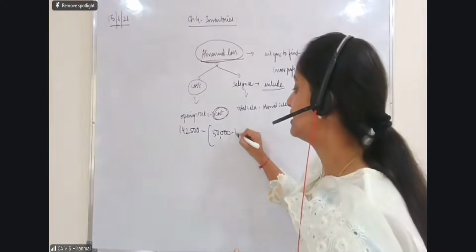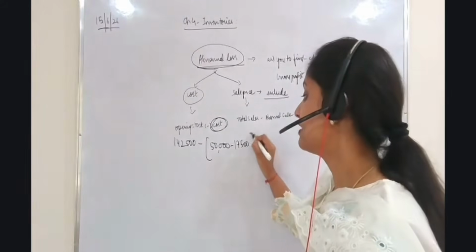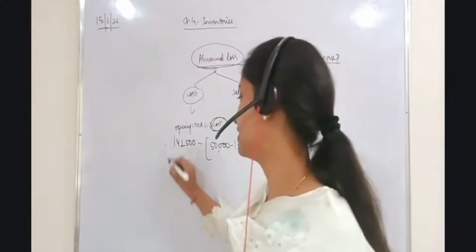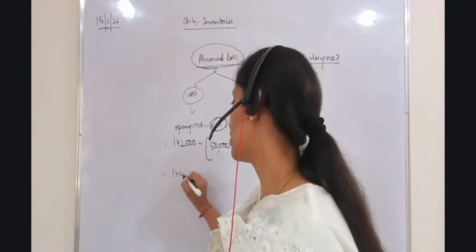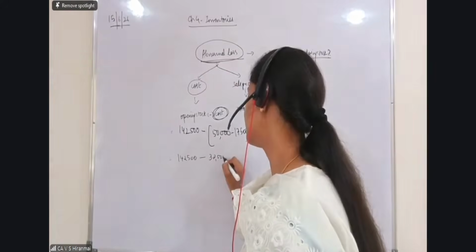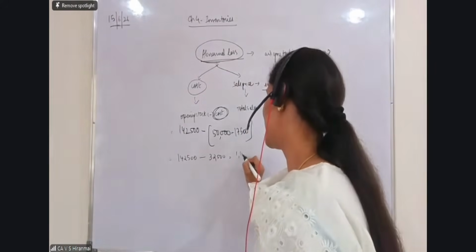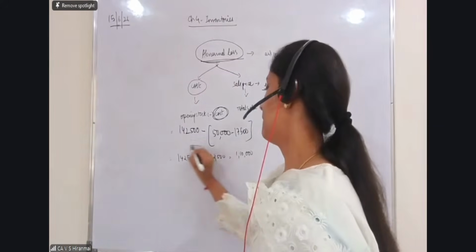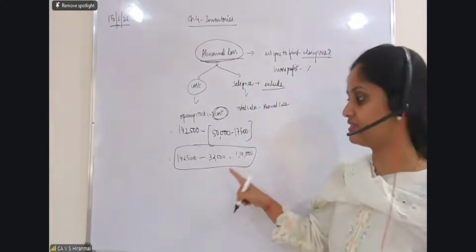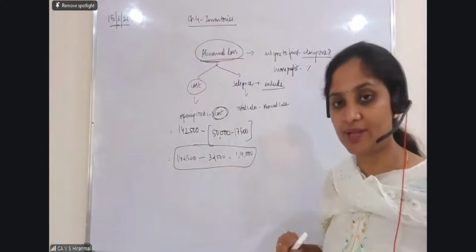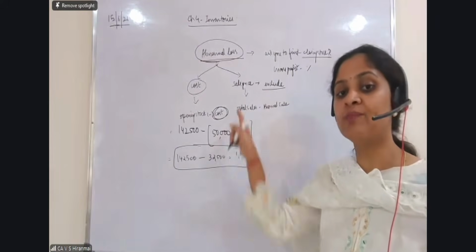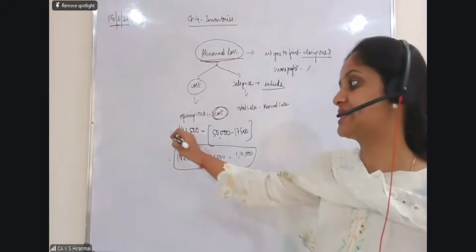But since the word written off is given, the 50,000 gets reduced further by 17,500. So 1,42,500 minus 32,500, which is 1,10,000. My dear students, did you all understand this concept? Why are we subtracting? Because that is an abnormal item. Abnormal item का cost और sales दोनों को हम total value से less करना है.